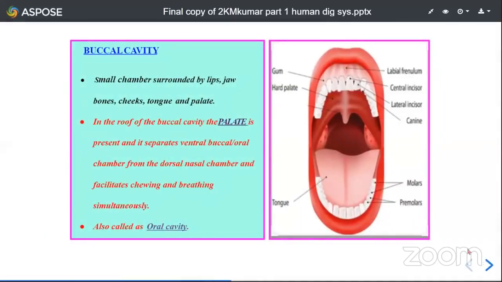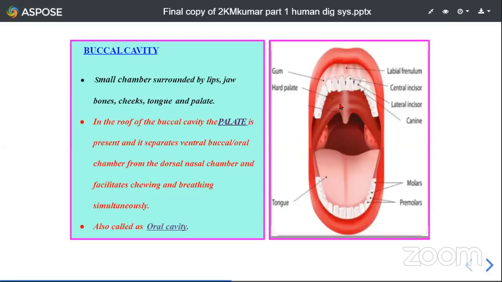Let us move on to the next part, that is the buccal cavity. So children, observe this picture. This is a small chamber into which our mouth opens. This small chamber is called the buccal cavity. It is surrounded by lips, jaws, on the lateral sides cheeks, and on the floor we have a tongue. If you see on the roof of the buccal cavity, there is a special structure called the palate.